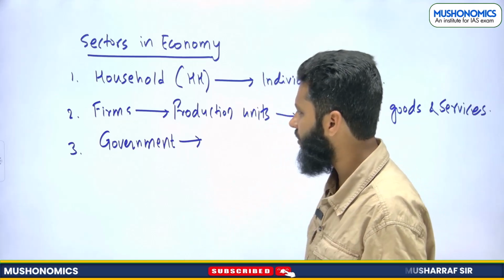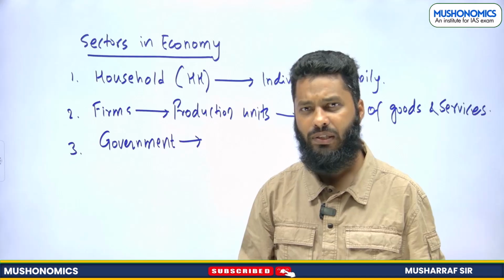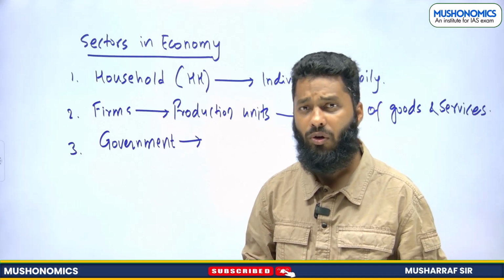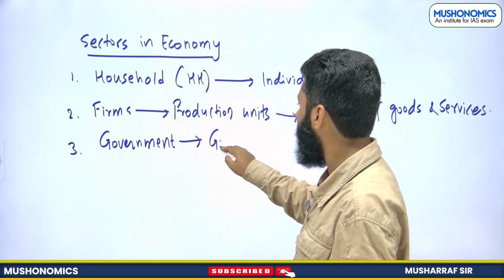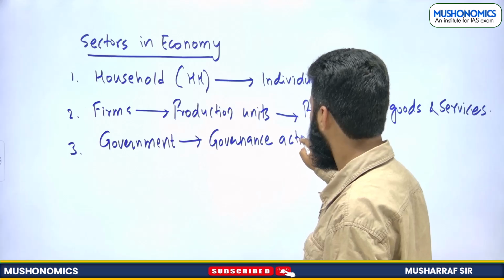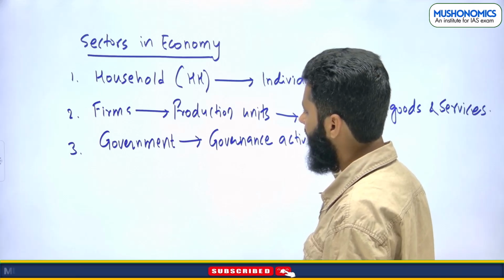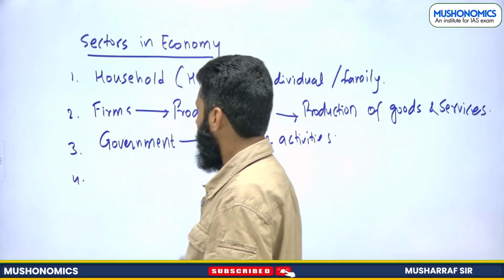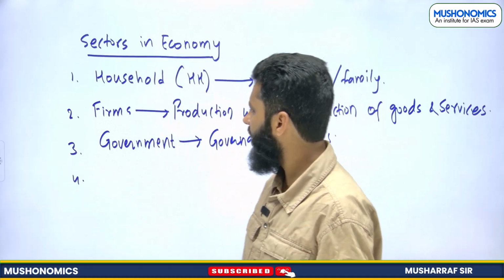But government is also there, which levies taxes, provides public administration, maintains law and order, etc. So all this is governance activity, right? Government we need for governance, as the Prime Minister says, right? Then these are three major sectors.